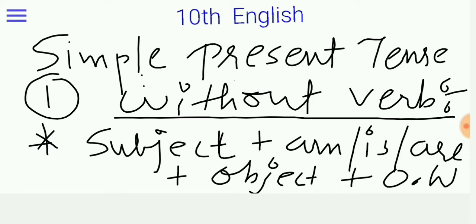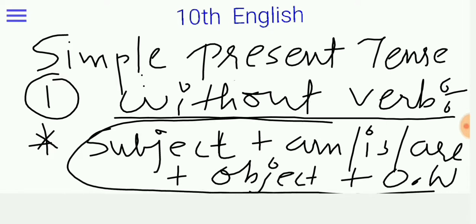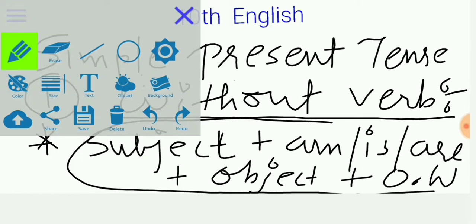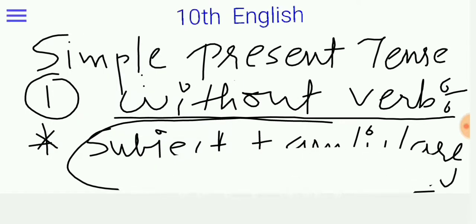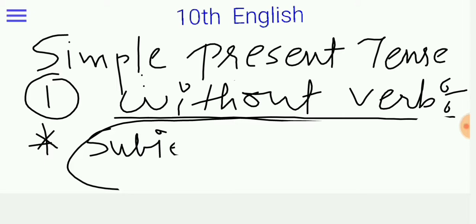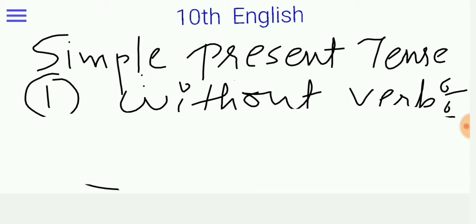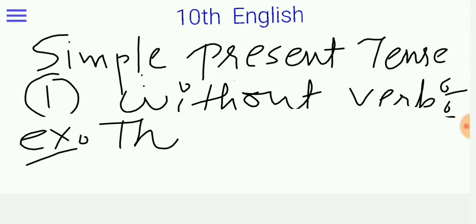So we will take one example on the basis of this structure. Example: they, subject, then am, is, are. We will use are because with they, are is coming.